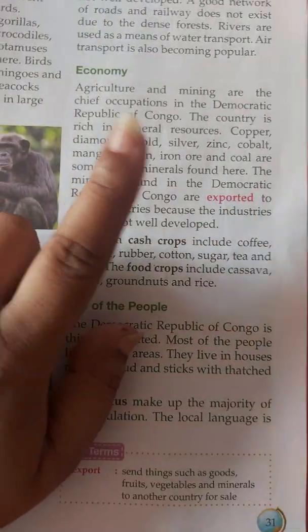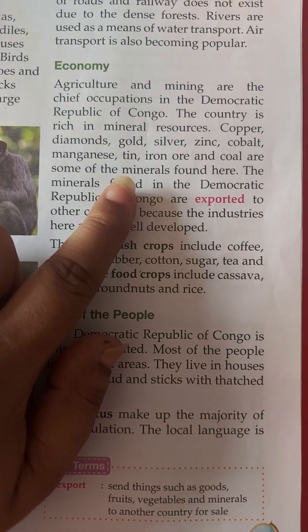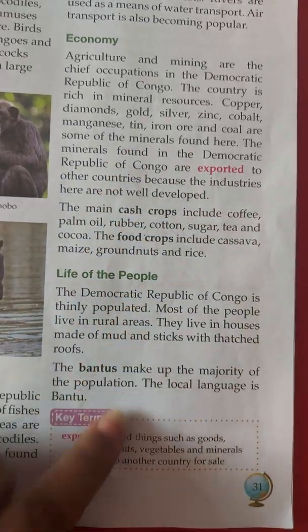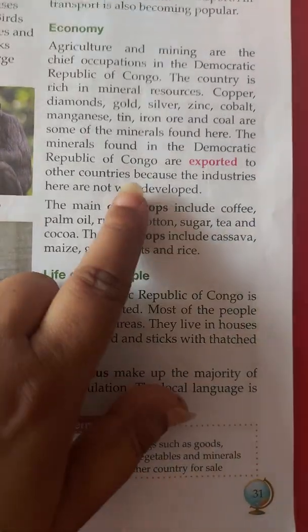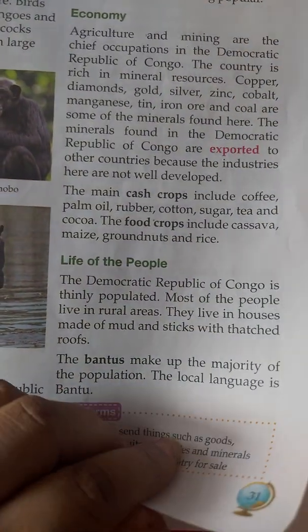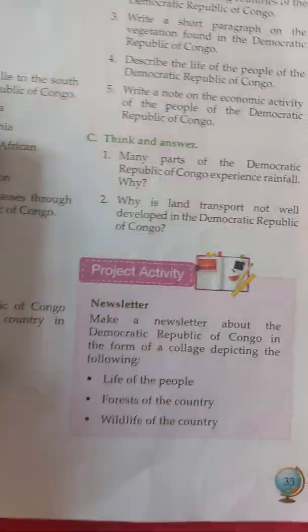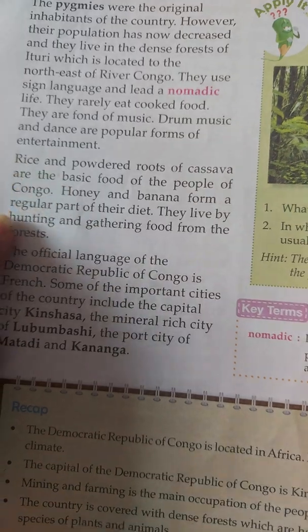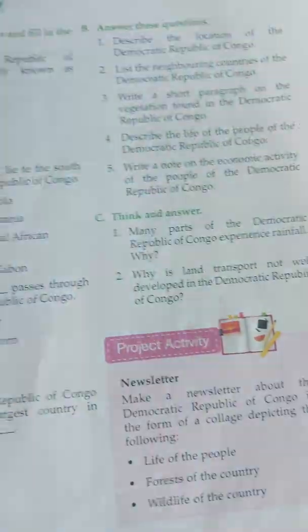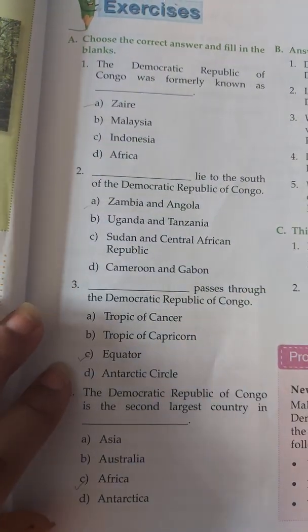And economy, how they are surviving, what kind of things are here which help them to survive, how they are getting food, and what kind of crops they are growing, and what is the life of the people, how they are living here, famous language, or we can say their basic language. These kind of things you came to know in this chapter, the life of the Democratic Republic of Congo. So you have done the choose the correct part A.